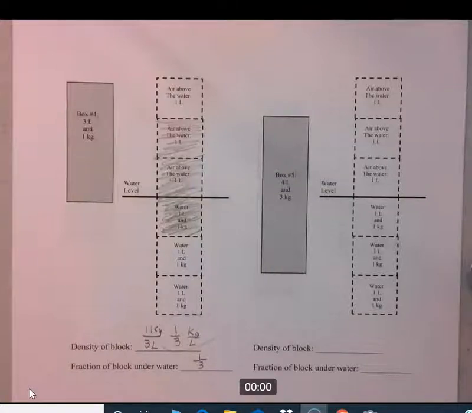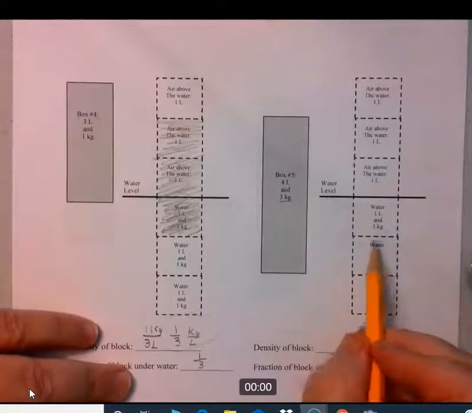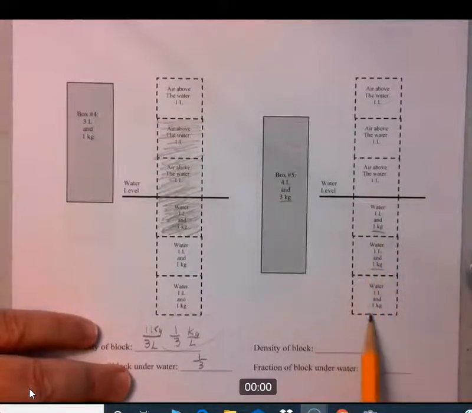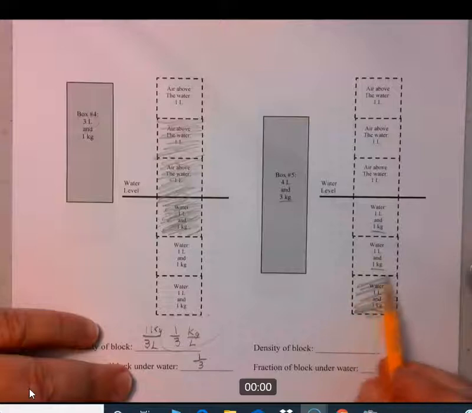Okay, and we're back. And box number 5 is 4 liters and has a mass of 3 kilograms. So that means this block is going to take up 3 kilograms of water. So there's 1, 2, 3. And you don't have to assume that this is the bottom of the swimming pool. You can assume the swimming pool is deeper than this. Only so many boxes I can draw on the page. So it's going to take up 3 kilograms, so that's all 3 of these blocks down here.